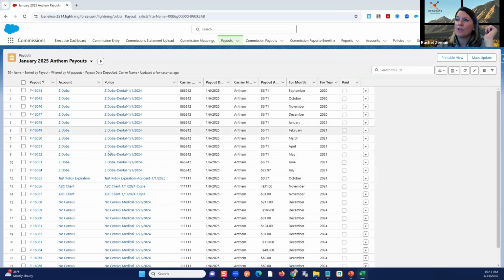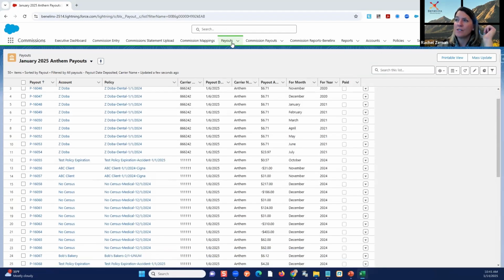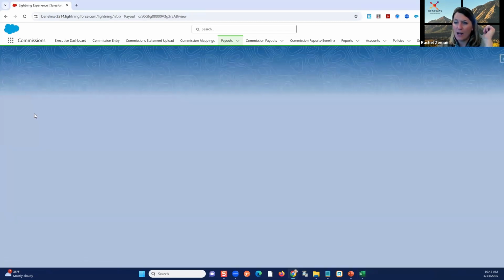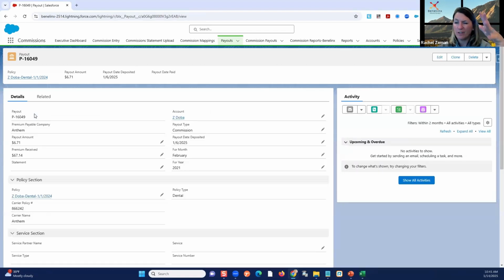So it creates every one of these records. You can see here, I can see those records. I can edit those records. I can touch those records. Again, we are very, very open architecture. We're going to lock it down a little bit more with our new commissions app, but it is open.